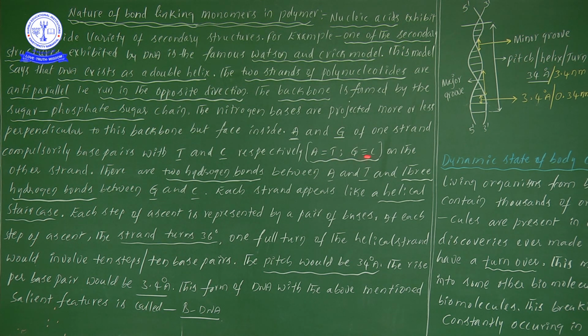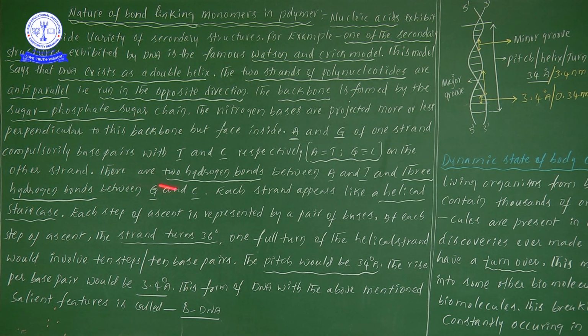Suppose in one strand adenine is there, then in the opposite strand thymine will be there. If in one strand G is there, then in the opposite strand C will be there. That I will also show you in the diagram.